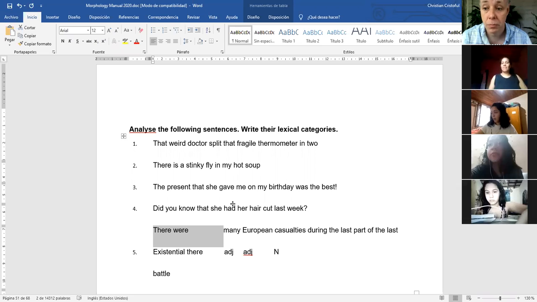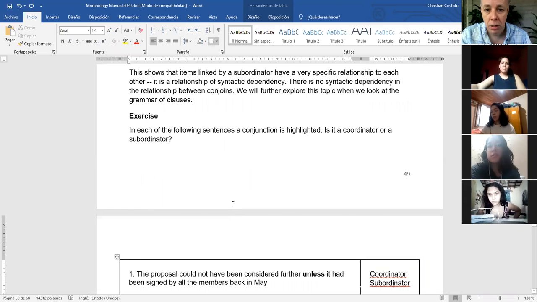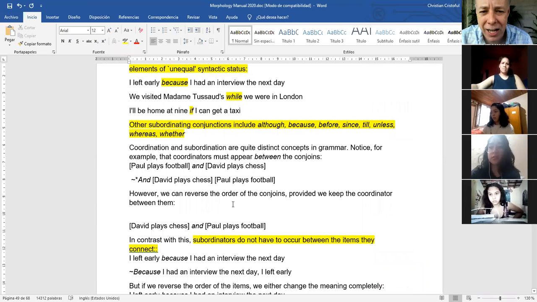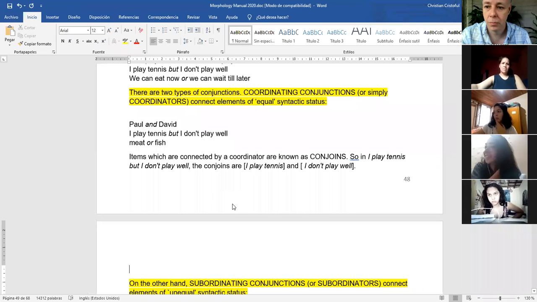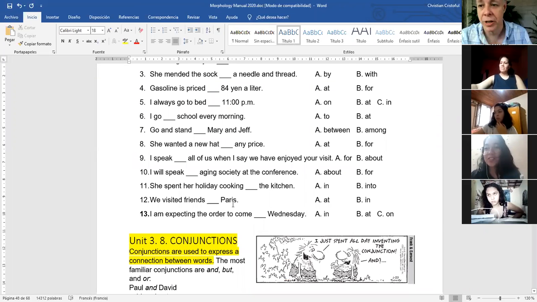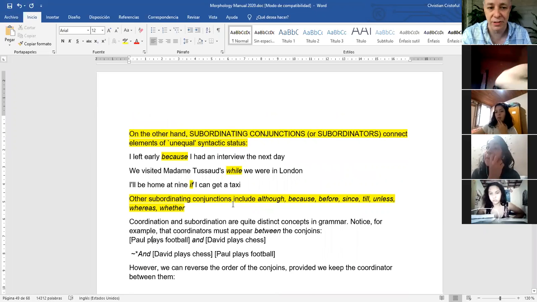Sir, in the first part, what is determinator? In the first part, let me go back. Yeah, of the manual. And what's your question, Abigail, again? What is determinator? Determiner. That's determiner, yes. We call determiner three different things in grammar.